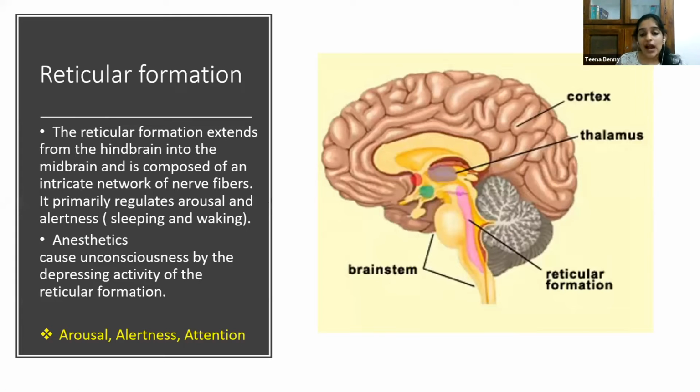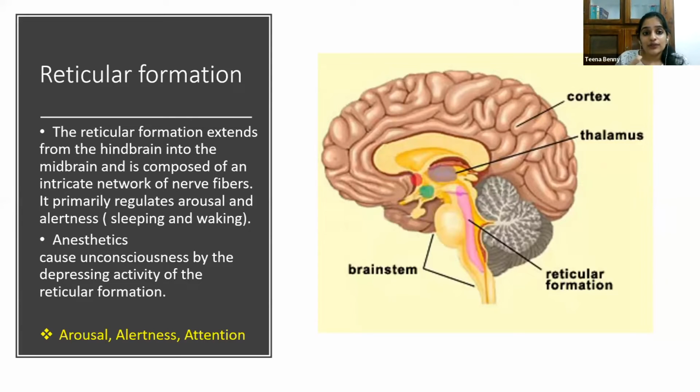Now, so that was with the hindbrain. Now we have the midbrain. The structure that connects the hindbrain with the midbrain is the reticular formation. If you see the image, you have a pink line over there. That is the reticular formation, which connects the hindbrain with the midbrain. The basic function of the reticular formation is that it regulates our arousal and alertness. Our sleeping and waking functions are all controlled by your reticular formation.